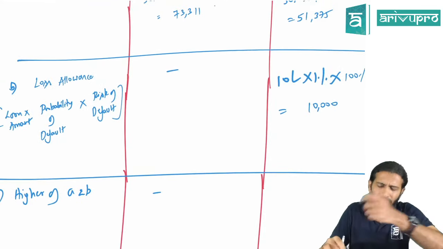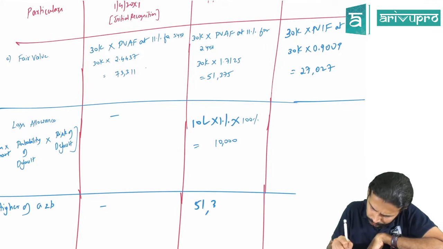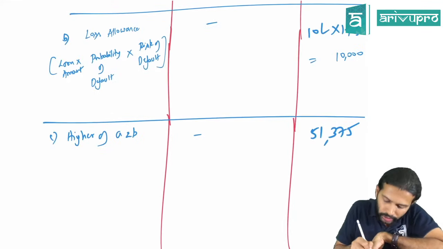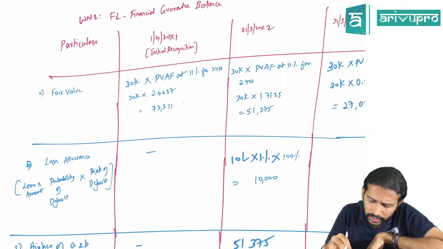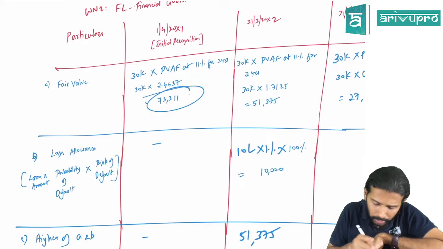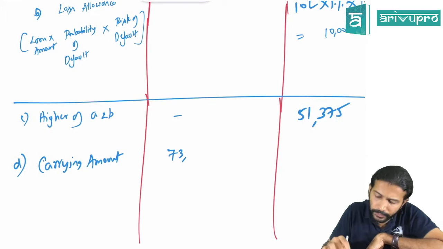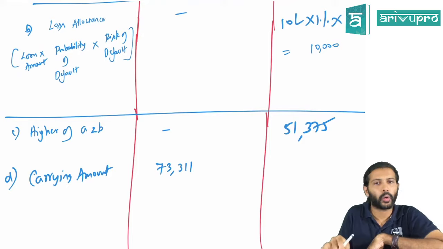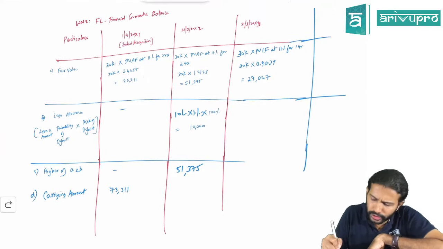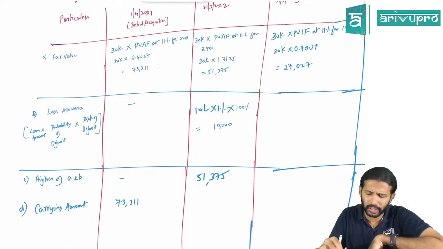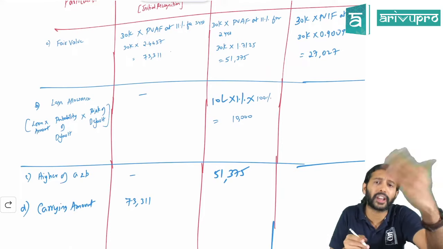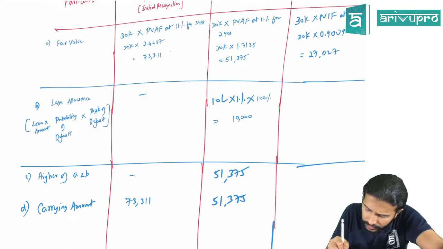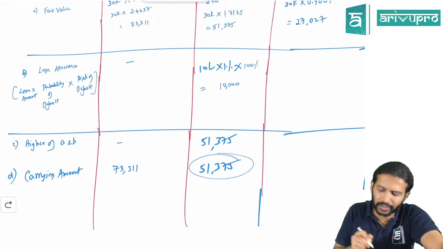Which is higher? The initial amount will not come. So that is fine. Here, the higher amount is 51,375. So that means the carrying amount. We'll do the full working, then we'll pass the journal entry. Initially, you recorded the financial guarantee at what amount? 73,311. Okay. At the end of the first year also, should you show this as 73,000 only? Not necessary, because you will measure this financial liability at 51,375 or 10,000, whichever is higher. So the higher amount is 51,375. So you will show this guarantee amount at 51,375.